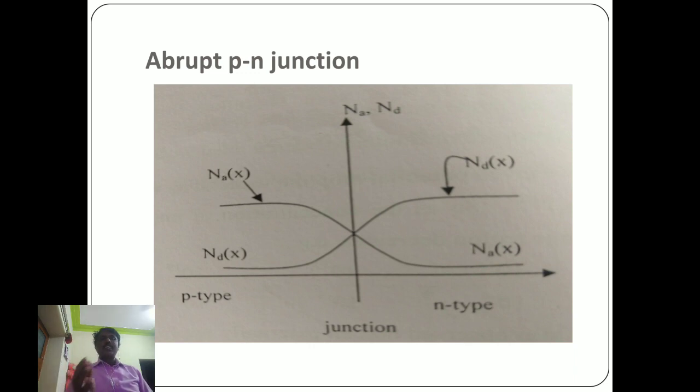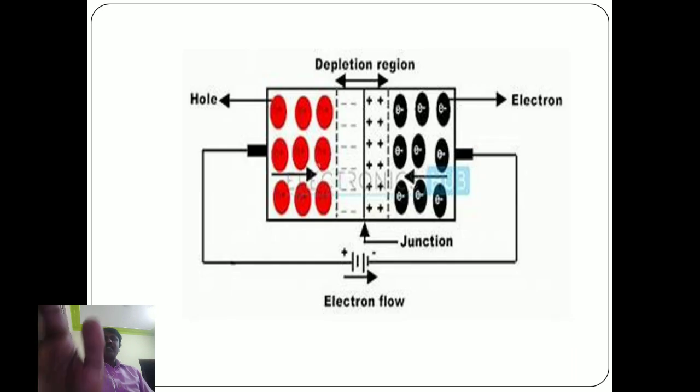In many semiconductor devices, the p-n junction has a graded structure. The p-n junction is due to the existence of a nonuniform concentration of mobile free electrons and mobile free holes. This is the difference between p-type and n-type. In p-type semiconductor, holes are majority carriers and electrons are minority carriers. In n-type material, electrons are majority carriers and holes are minority carriers.